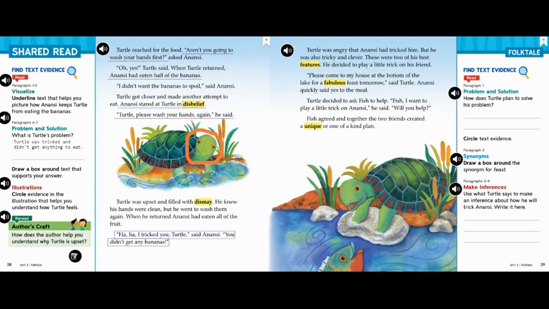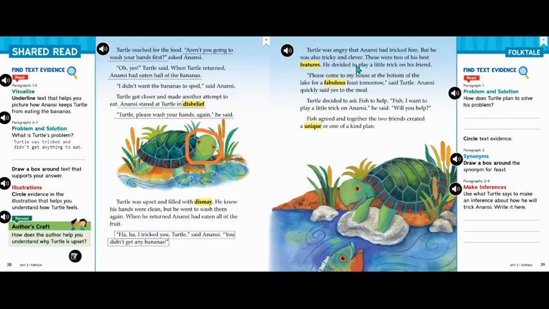So it seems like Turtle isn't going to let the spider get away with tricking him. Let's read the questions and dig deeper into the text. The first question focuses on paragraph 1. It will be about problem and solution. Remember, the word solution means how to fix or answer a problem. The question asks, how does Turtle plan to solve his problem?